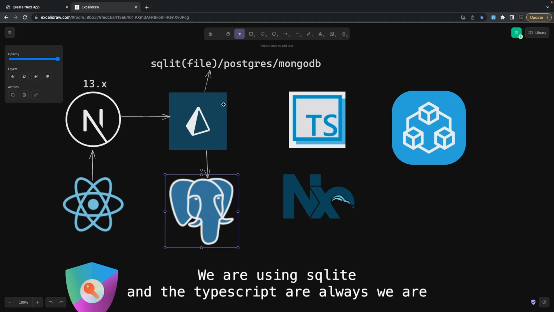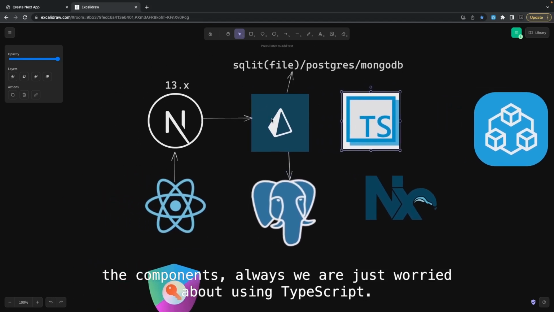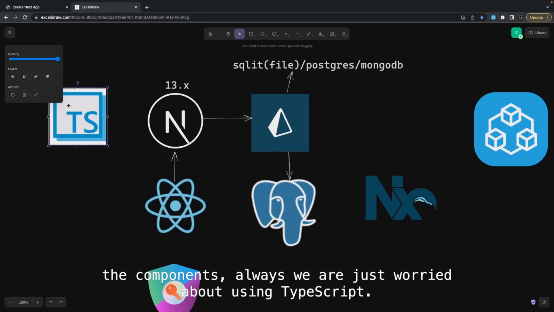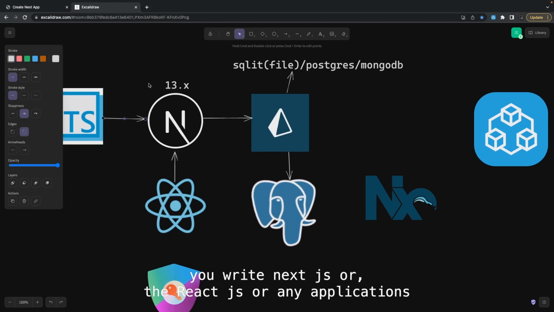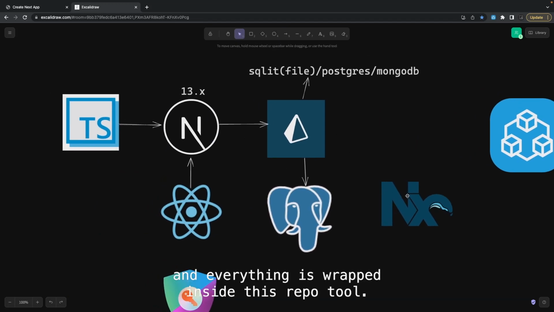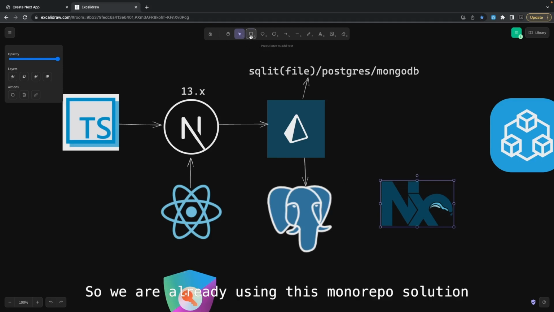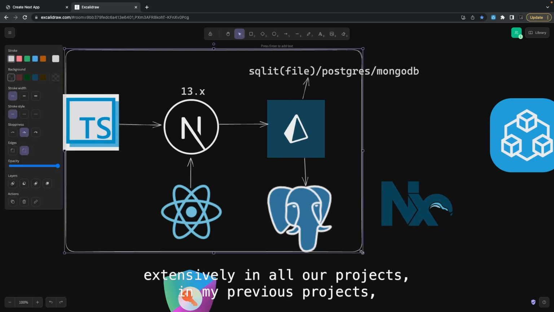We are using SQL and TypeScript always. Whenever we are writing the components, we always use TypeScript everywhere, whether you write in Next.js, React.js or any application, and everything is wrapped inside this monorepo tool. We are already using monorepos extensively in all our projects.